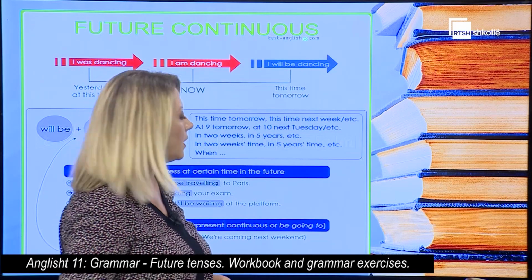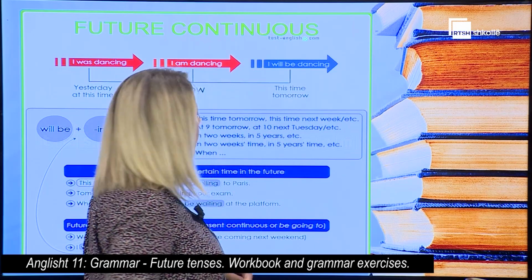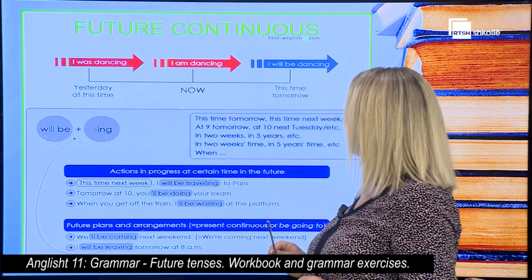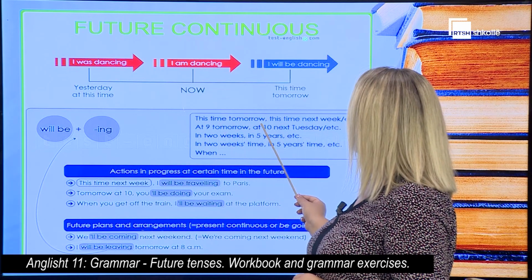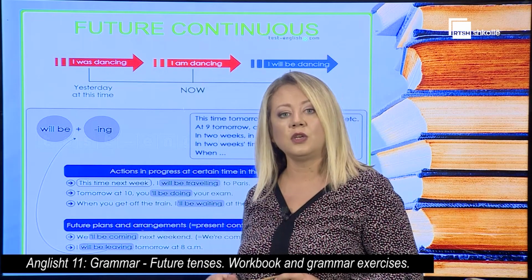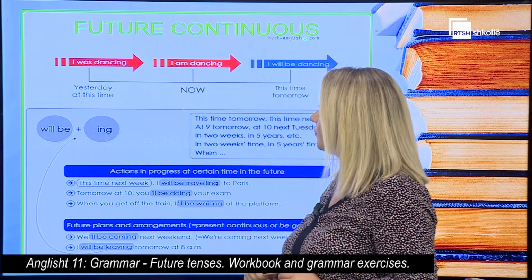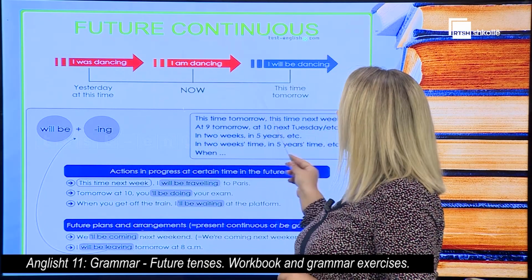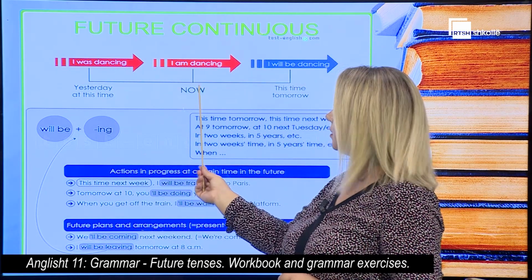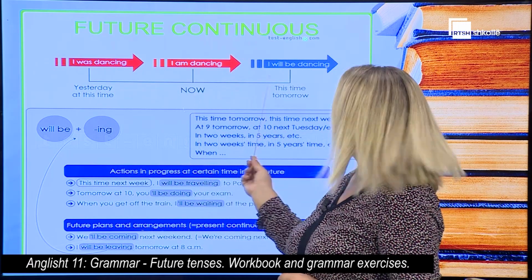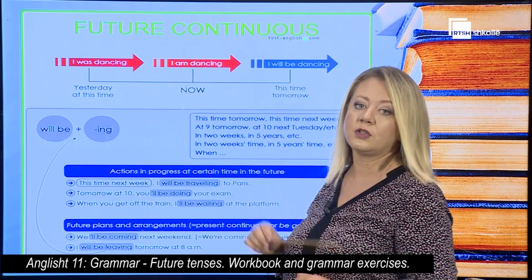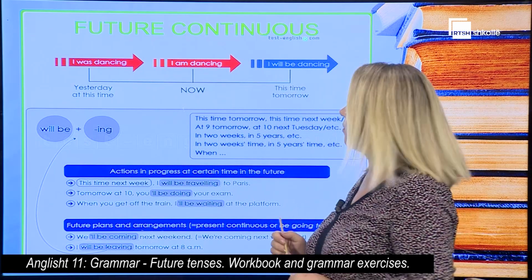Future continuous. It is formed by will be plus the verb ending in ing. This time tomorrow, this time next week, etc. are some expressions that are used with future continuous tense. If we refer to the timeline, we have the past tense, the present or now, and we have the future tense. Future continuous refers to the future tense but at a specific moment of it.